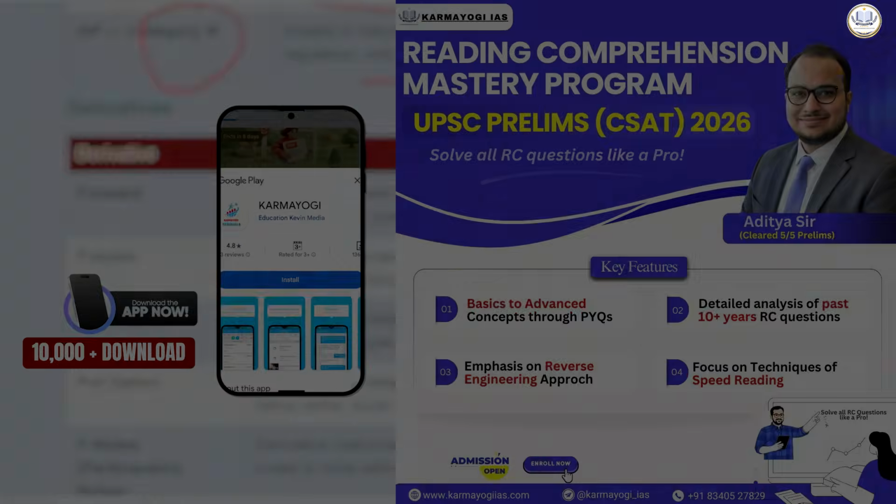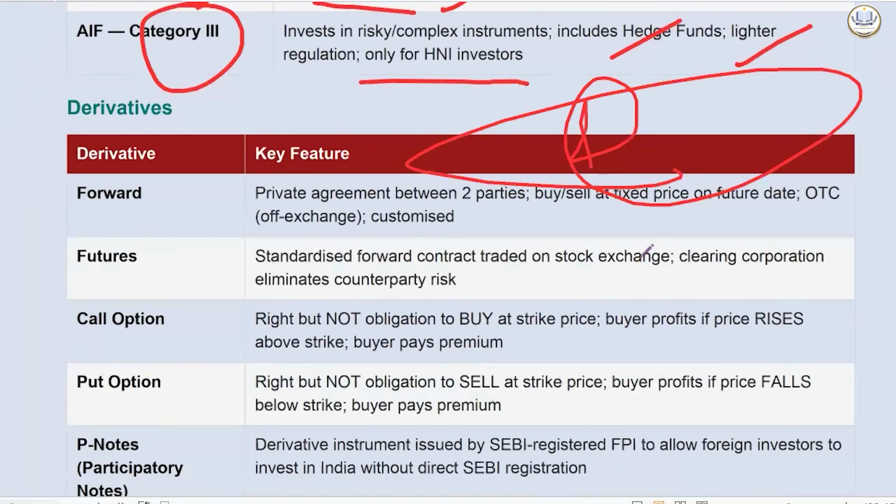Now we have derivative. As it is said, derivative means derived from some asset. That is called a derivative. Two people are doing a transaction and there is an underlying asset. That is called a derivative.